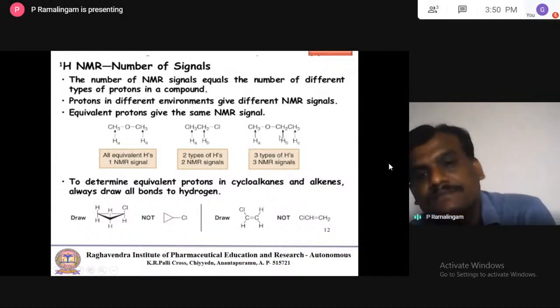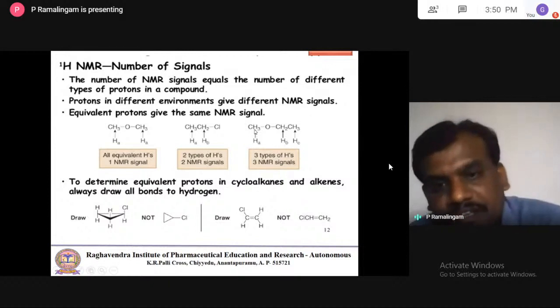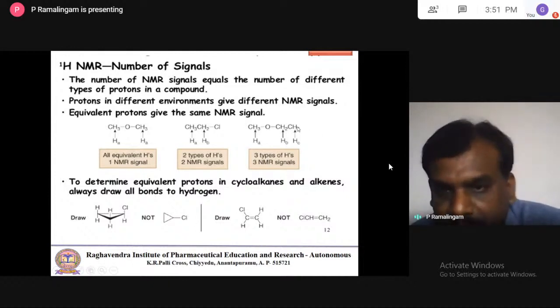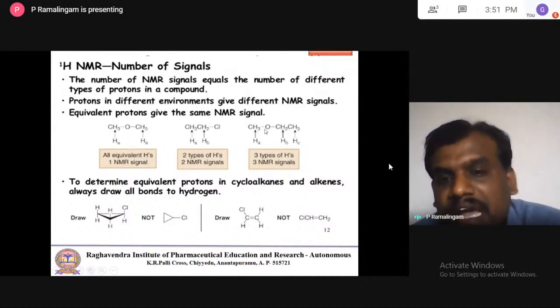Now here, OCH3: this CH3 is attached to oxygen. Here we also have one CH3, but both are methyl groups, chemically equivalent. But this other methyl group is attached to a CH2 group, and the CH2 group is attached to oxygen. The environment is different. So this is a different proton, this is a different proton, this is a different proton.